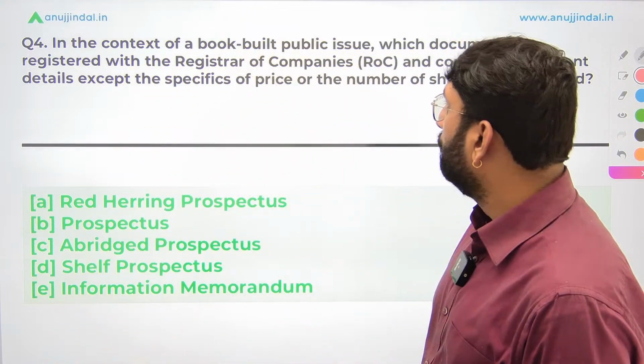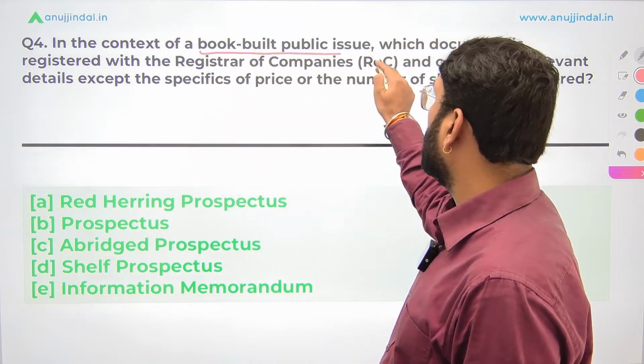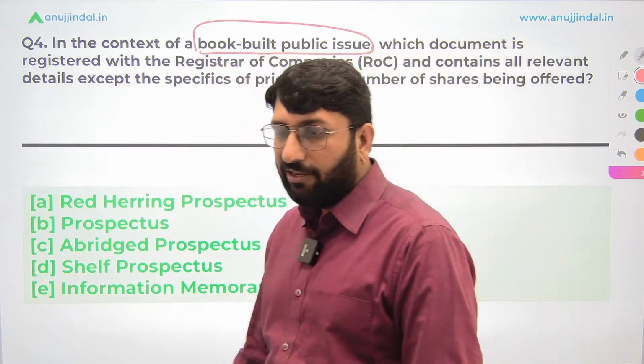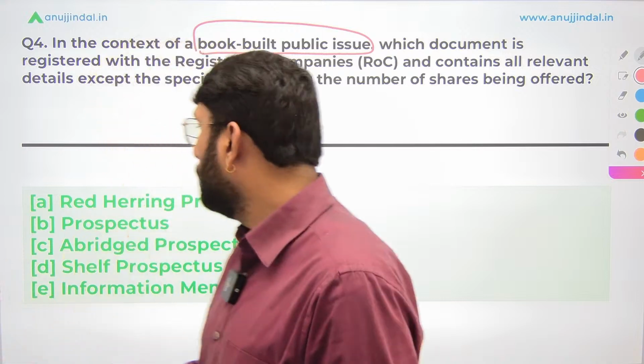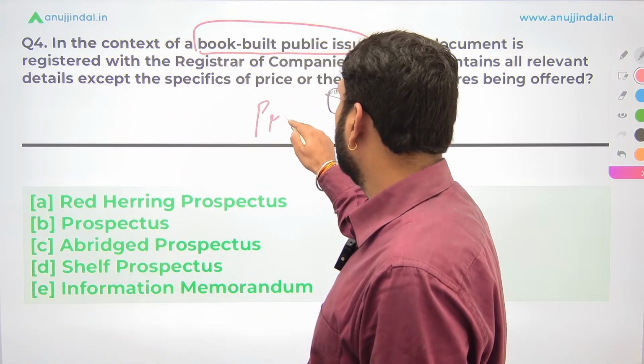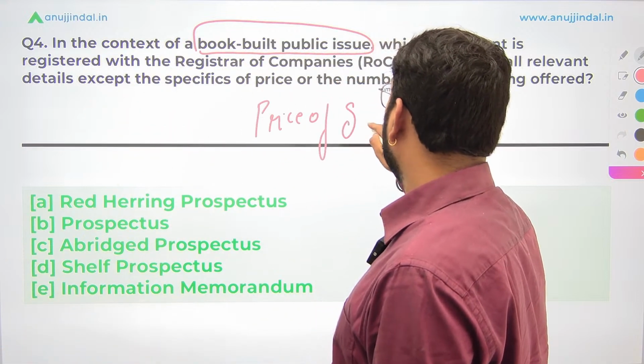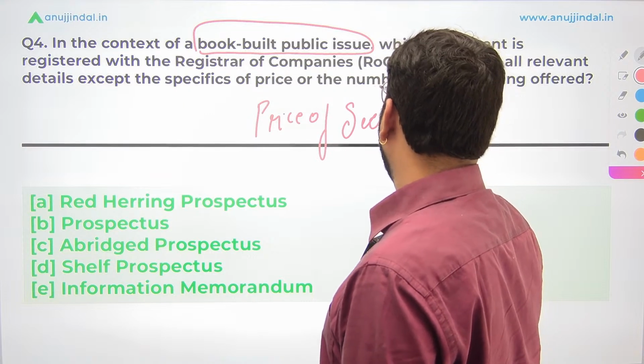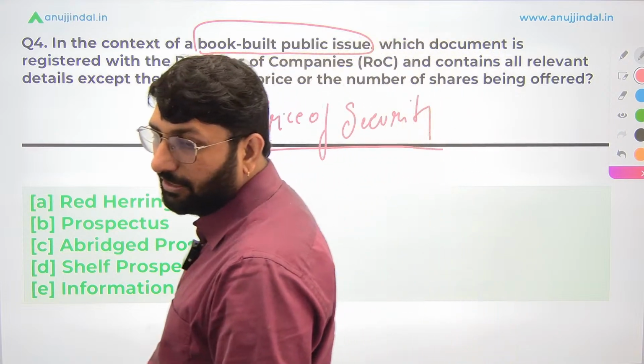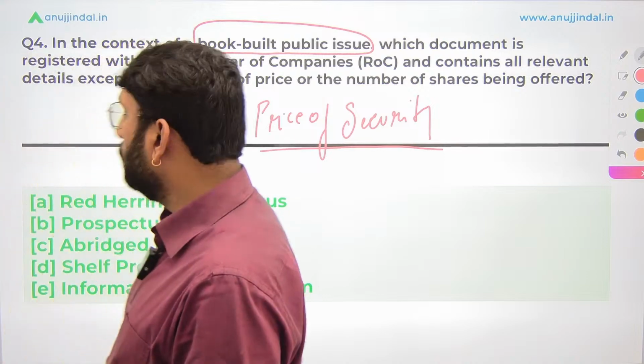In the context of the book build process, now I'm not going to talk about the book building process. We have already discussed that in detail. Book building is the process where you try to determine the price of the security. You want to discover the price of the security using a book building method. It is a method of discovering the price of the security. I have already told you in brief now.